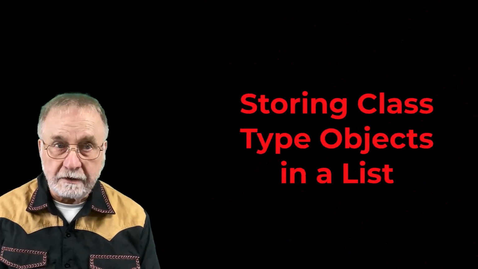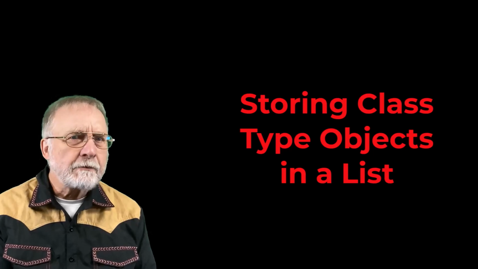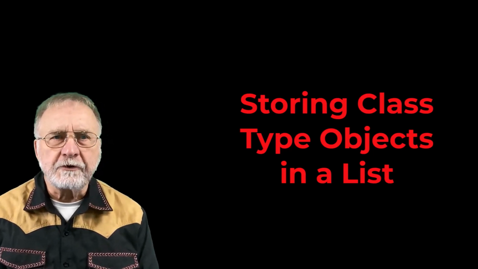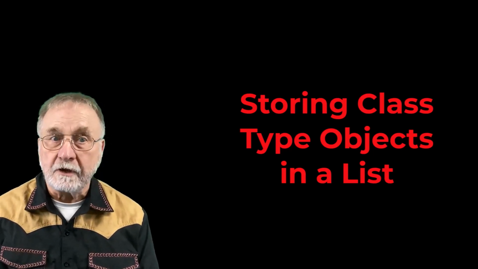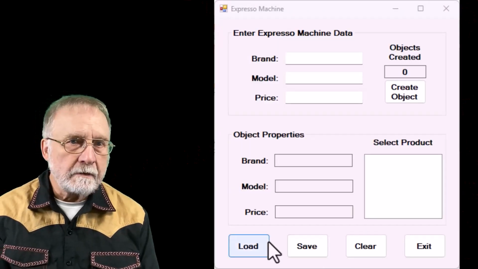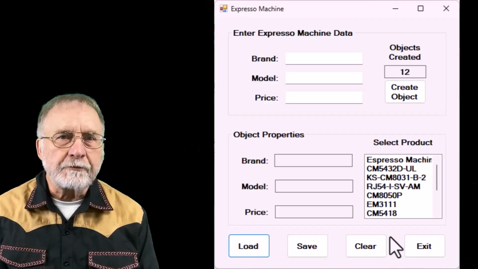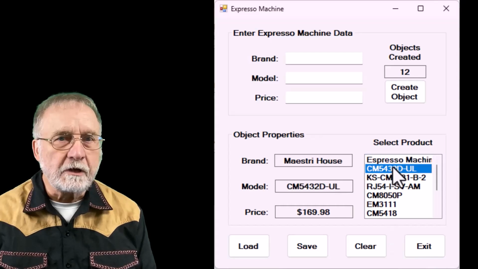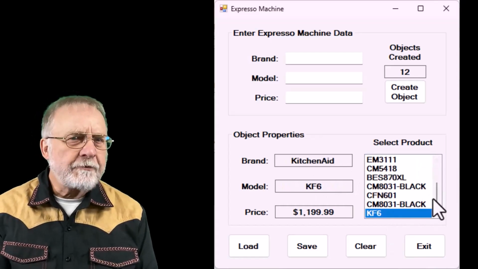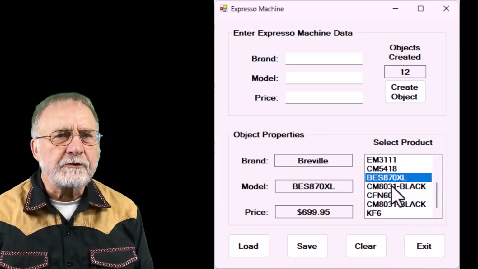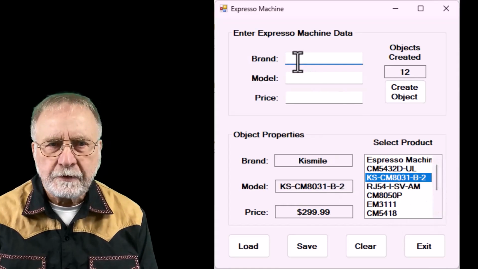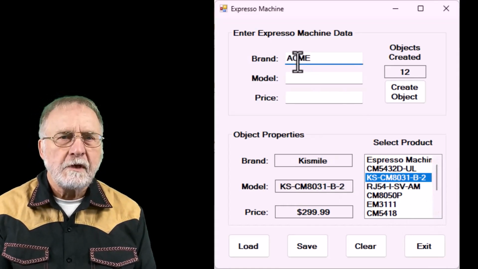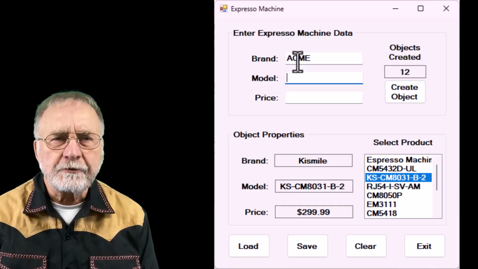The video is storing class-type objects in a list. Like the array, you can create multiple occurrences of a class and store the resulting objects in a list. And again, via a simple index, you can step through a list of objects using a loop. We go a step further in this video by not limiting the list to a specific number of objects. This one is wide open. We can add as many objects as we wish.